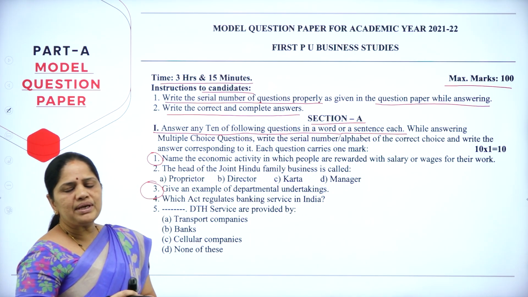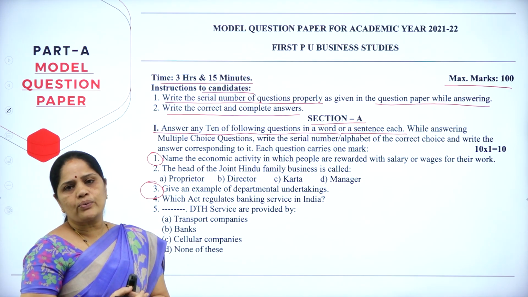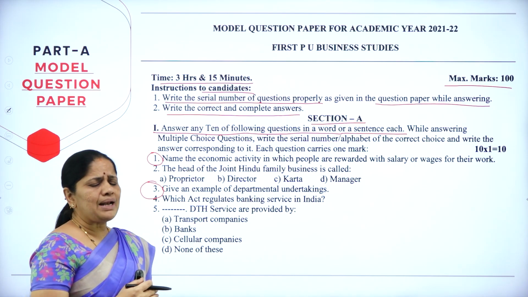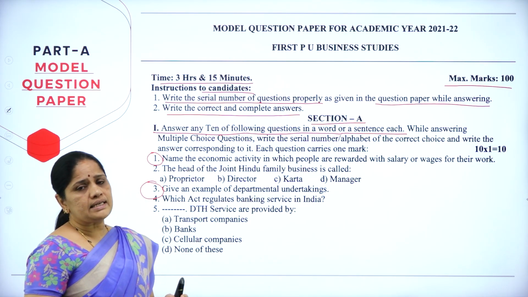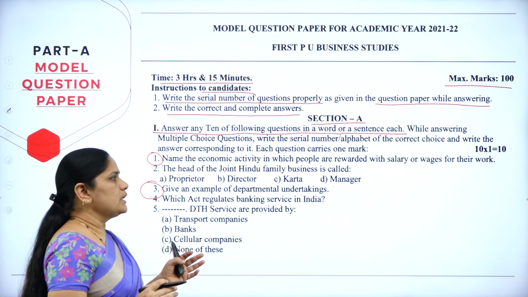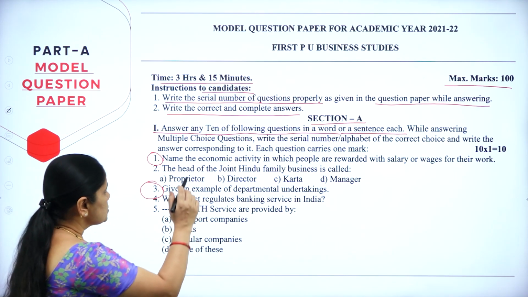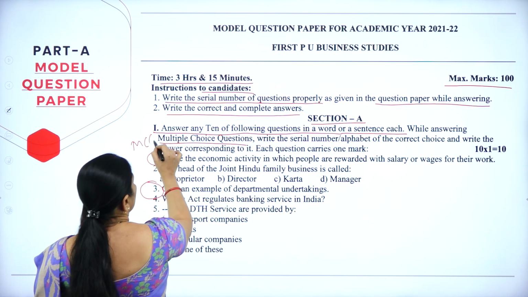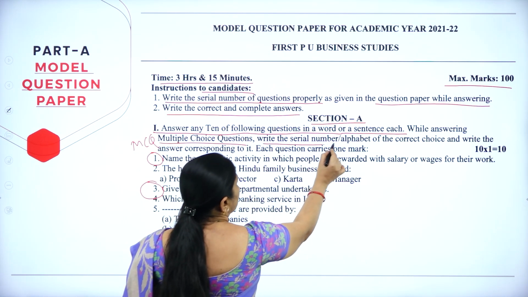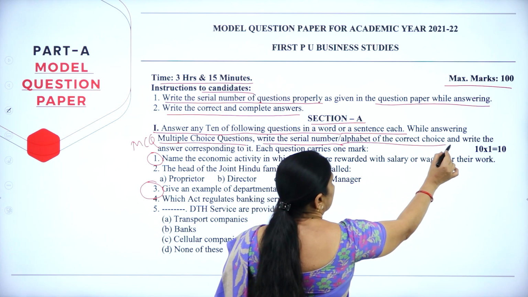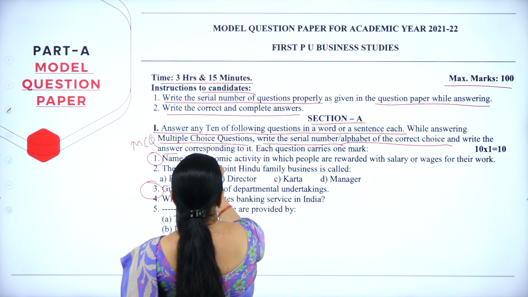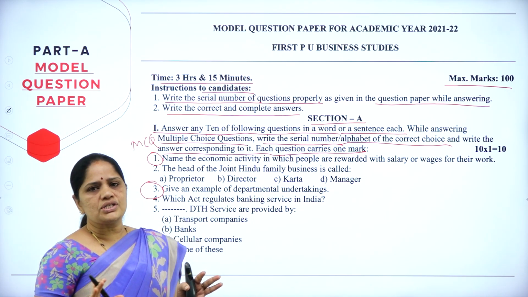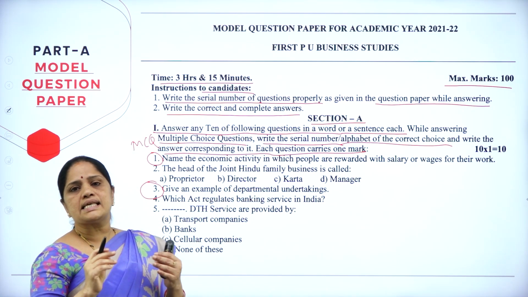They may give you multiple choice questions, that is they may give you 4 options, or it may be in the form of a fill in the blank, or it may be in the form of a sentence. So, depending on the question, you have to answer. While answering the MCQ, that is the multiple choice questions, write the serial number or alphabet number of the correct choice and write the answer corresponding to it. So they have given you clear instructions what you have to do in case it is an MCQ.